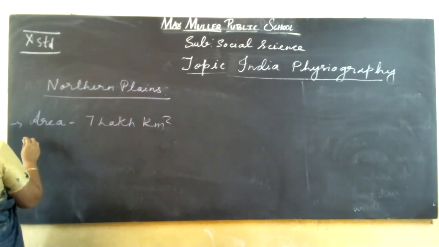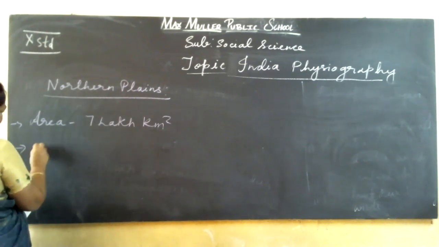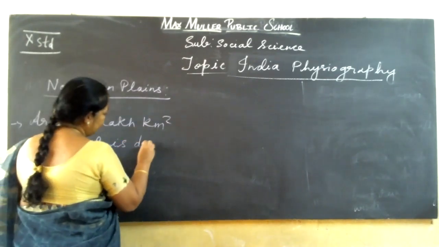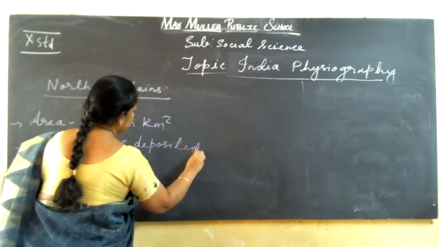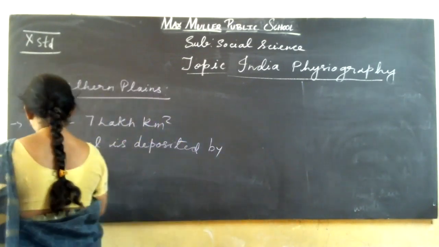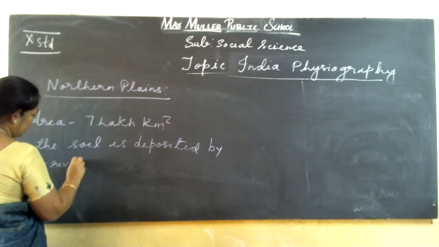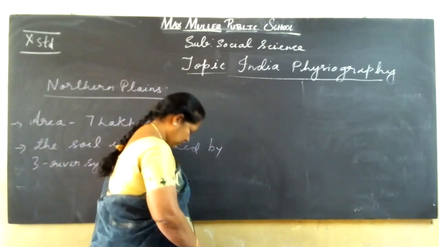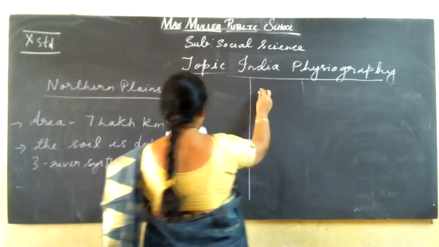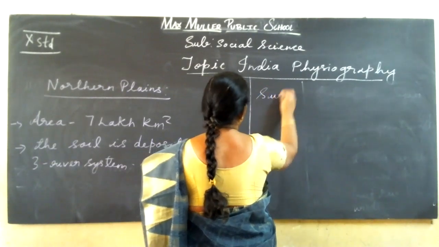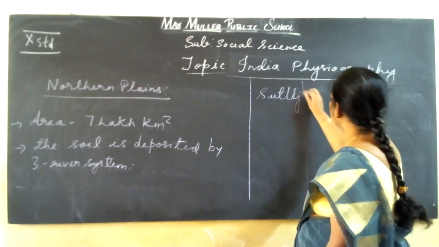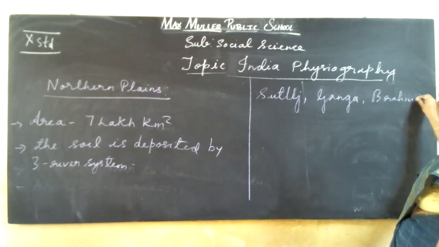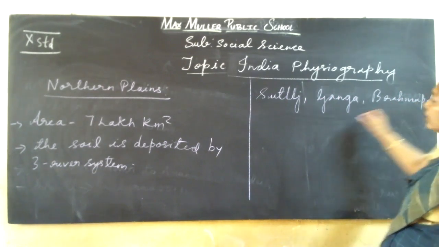And next, the soil is deposited by three river systems, which are the Ganga, Brahmaputra, Satluj, and Ganga and Brahmaputra river systems.